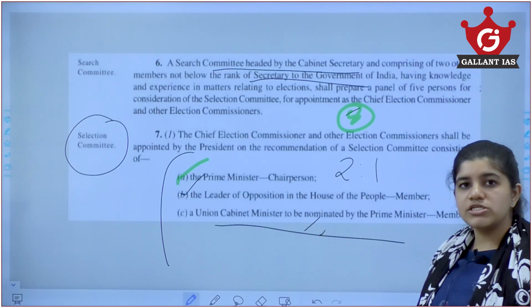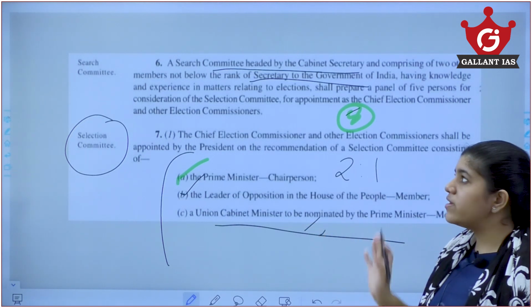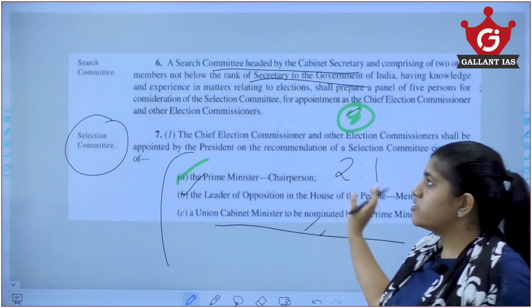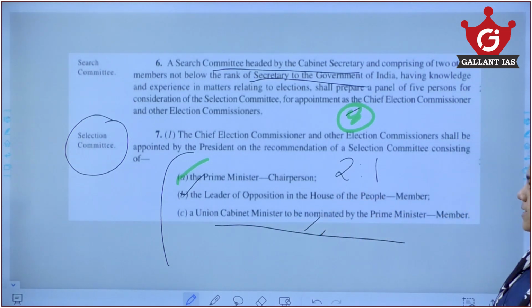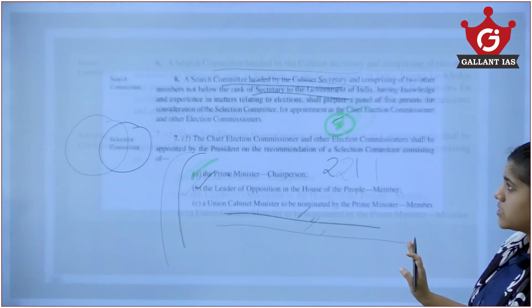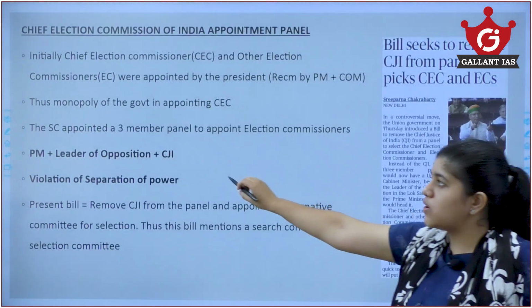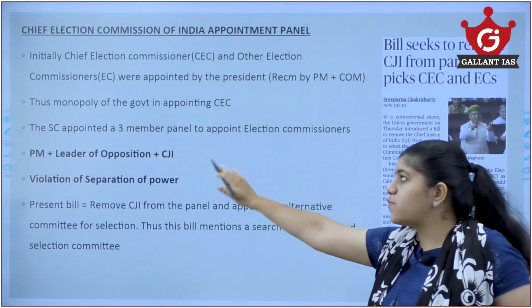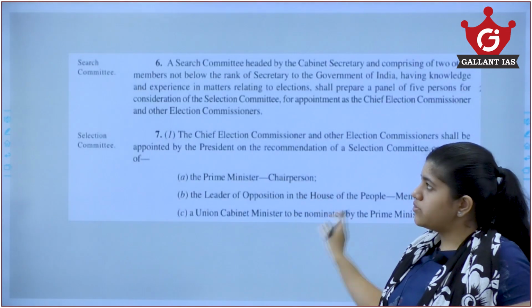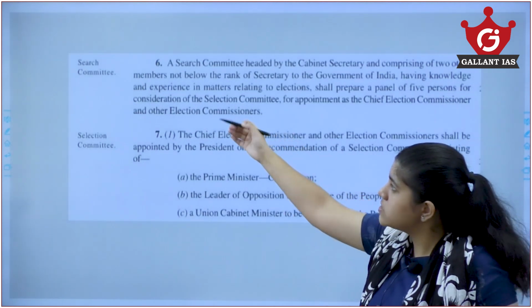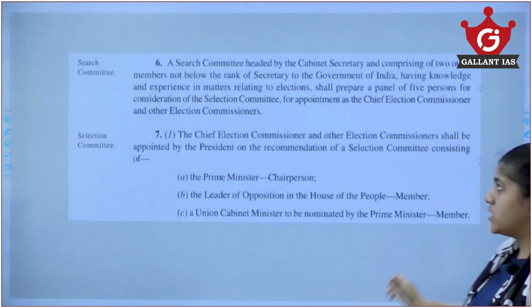There is only 1 opposition. Now again there is a monopoly in the selection panel. So that is one of the drawbacks of this present bill. So these are things which you need to know. You need to know the old composition, Prime Minister, Leader of Opposition and CJI, and you need to know the new composition of a search committee and a selection committee.